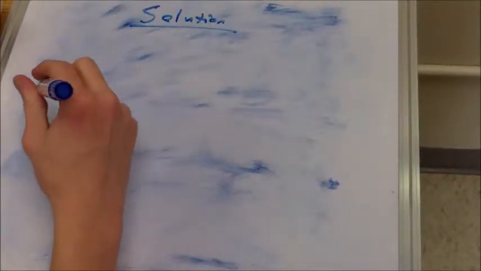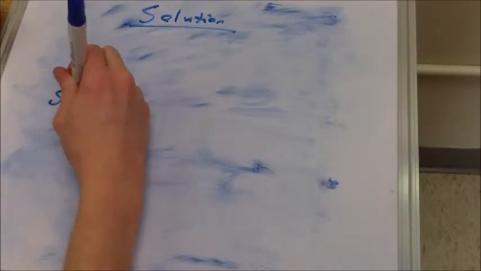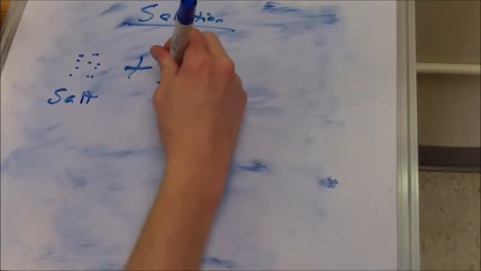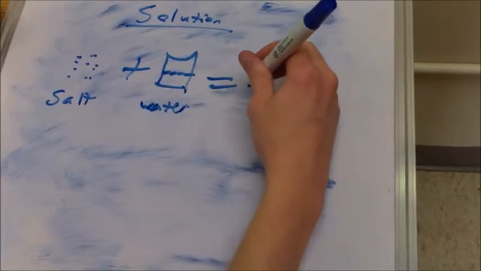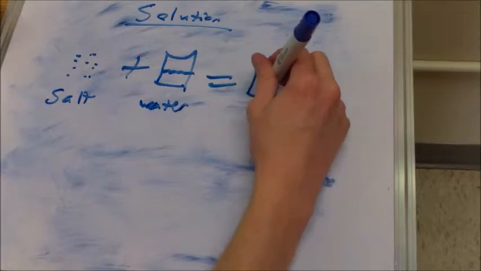A solution is when two or more substances are combined and make a new substance. An example of this would be salt water. When you make salt water, you take salt and combine it with water, and your result would be salt water. This makes it a solution because it transforms into one new substance, which is salt water, and you cannot easily separate the salt from the water, and it changes their properties chemically.